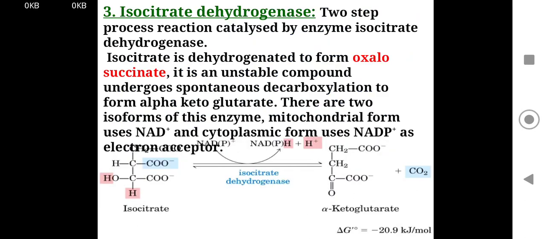Now the enzyme isocitrate dehydrogenase. This is a two-step reaction catalyzed by isocitrate dehydrogenase. Isocitrate is dehydrogenated to form oxalosuccinate. It is an unstable compound and undergoes spontaneous decarboxylation to form alpha-ketoglutarate. There are 2 isoforms of this enzyme. The mitochondrial form uses NAD+ as a coenzyme and the cytoplasmic form uses NADP+ as coenzyme.